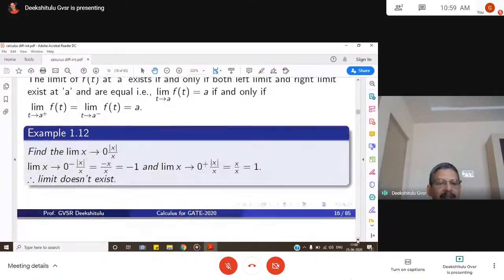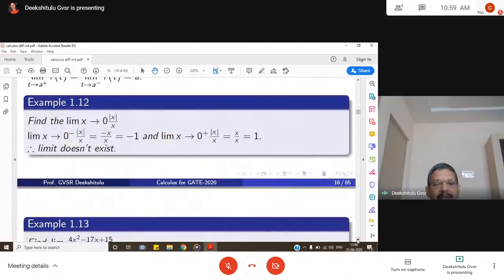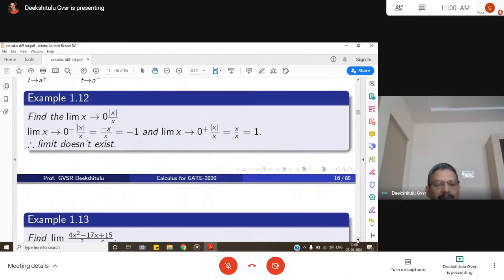Say for example, if you consider this function as we have discussed earlier geometrically, mod x by x as x goes to 0. As x tends to 0 minus, that becomes minus 1, as x goes to 0 plus mod x by x is 1. So the limit does not exist because the left hand limit and right hand limit are not equal.